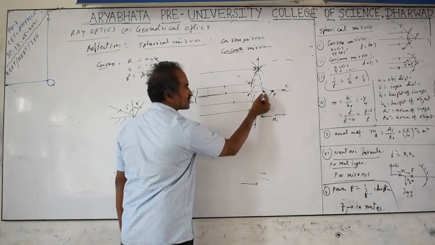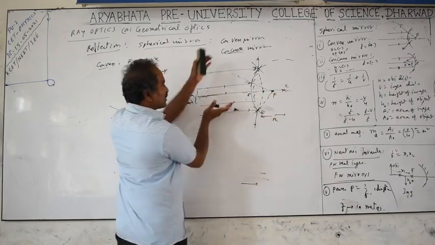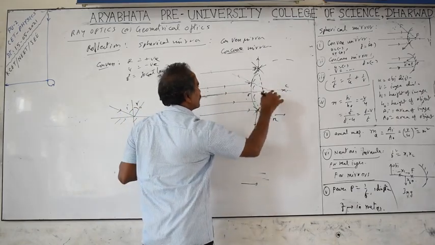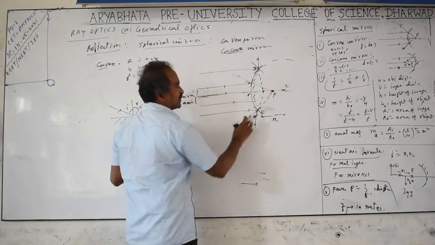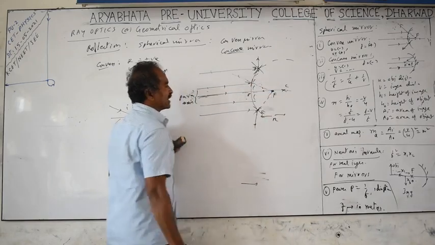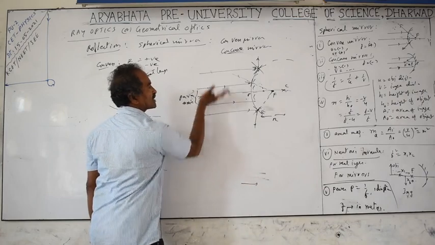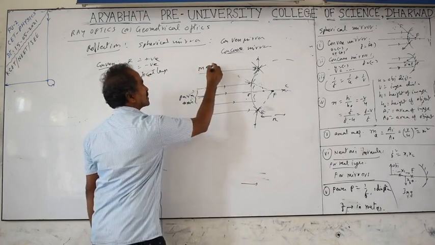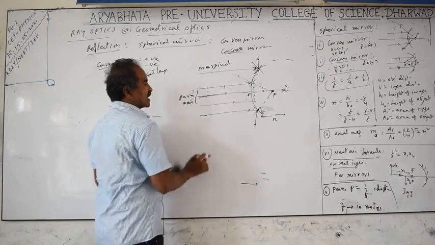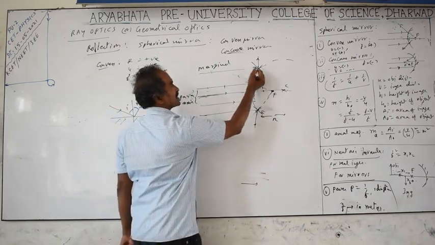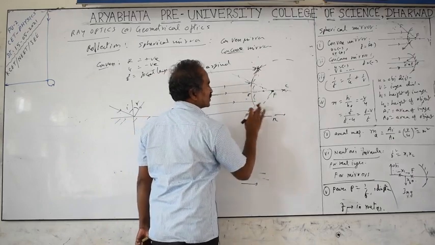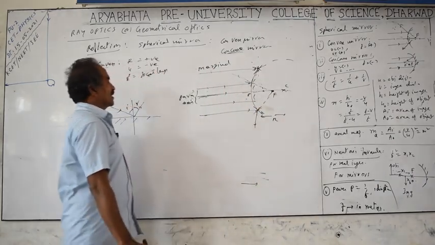Other light rays are also focused at different points, many light beams are focused at different points, but the one you have to take is the principal focus. The main focus is for paraxial rays. That point you need to remember, please: the focus is defined only for paraxial rays. Light rays at the borders, the ends of this mirror, are called marginal rays. This is a marginal ray, that is also a marginal ray. Marginal rays have more angle of incidence and reflection, so they are focused close to the pole, but we should not consider those.